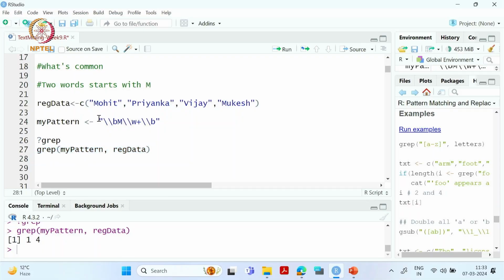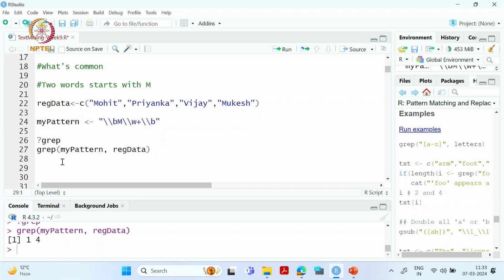So what exactly is the value at the first location? This. And at the fourth location? Mukesh. So this is what we got from here.